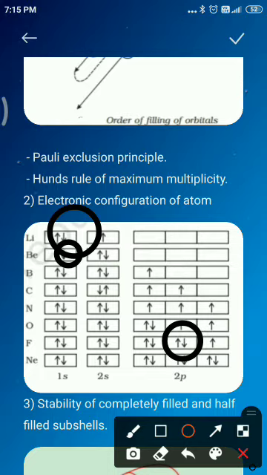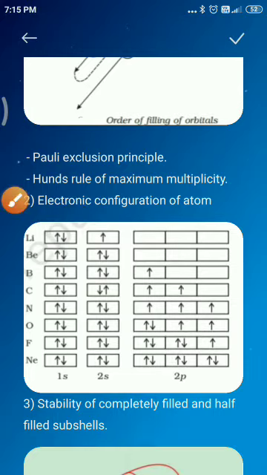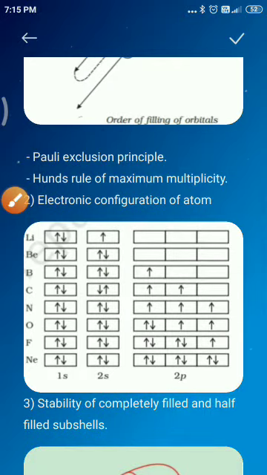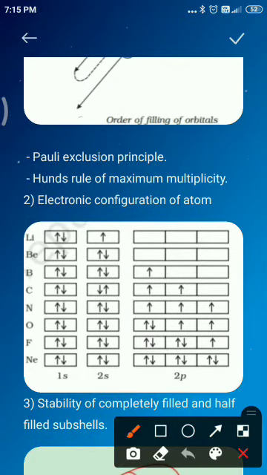Sorry, there was one small mistake here. So for helium, the electronic configuration becomes like this.